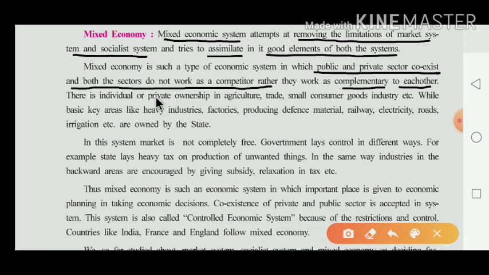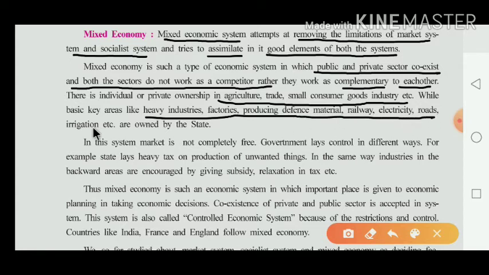There is individual or private ownership in agriculture, trade, small consumer goods and industry. Now what happened there? Here you have to find out that individual or private ownership is in all these kinds of sectors: agriculture, trade, small consumer goods, industry, while basic key areas like heavy industry, factories producing defense material, railway, electricity, road, irrigation are owned by the state. Now what happened there? Here some parts are under the control of the state. Which parts are there? Heavy industry, factories producing defense material, railway, electricity, road, irrigation. These are all under the control of the state.